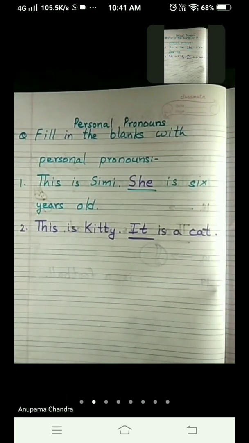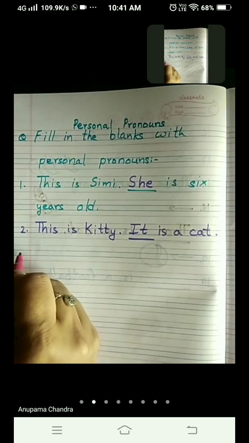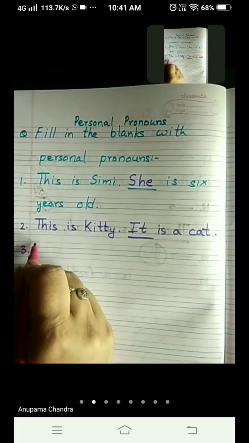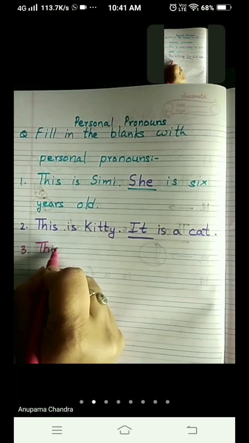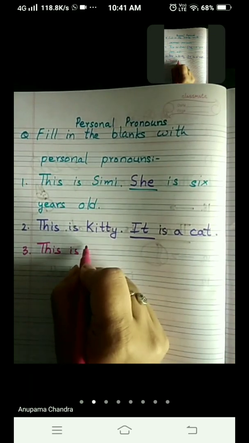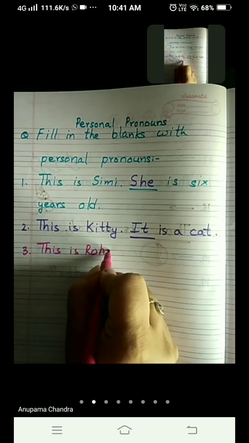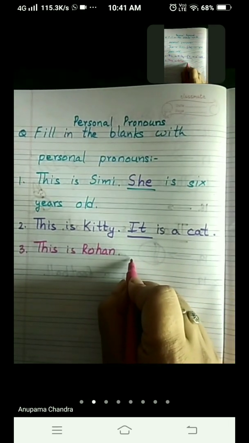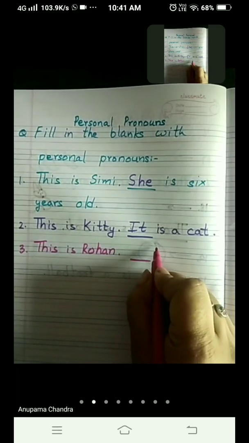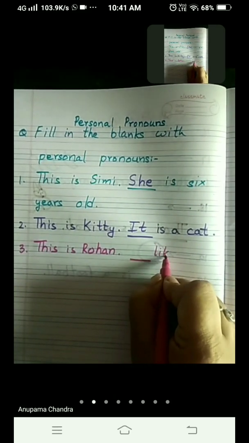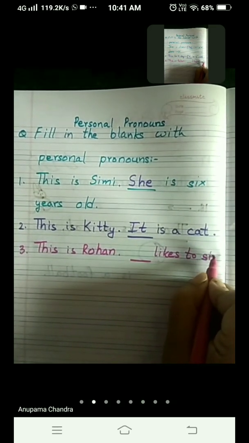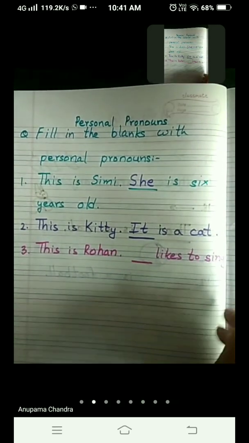Very nice. Now come to the third one. Third one is, this is Rohan. Now Rohan is the name of a boy. Dash likes to sing. Who likes to sing?